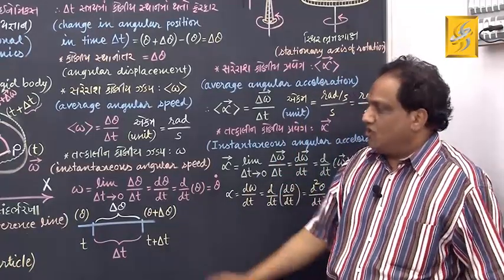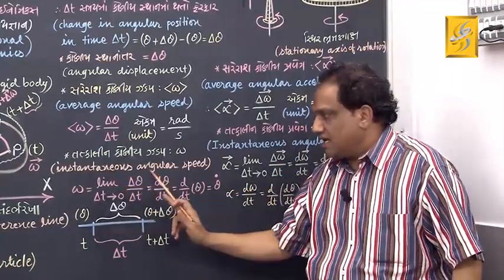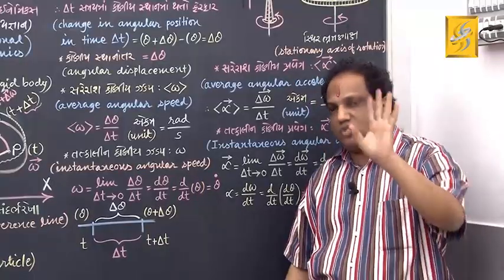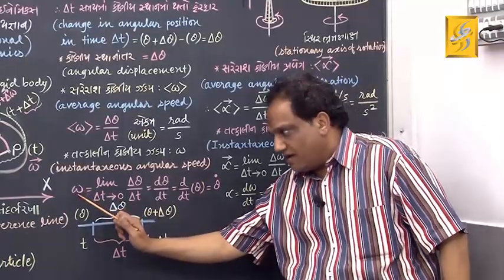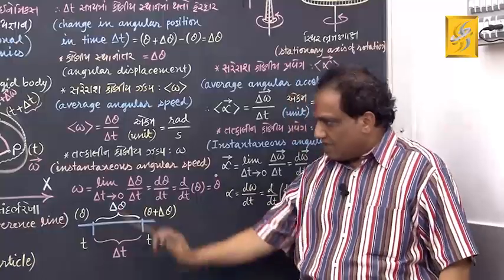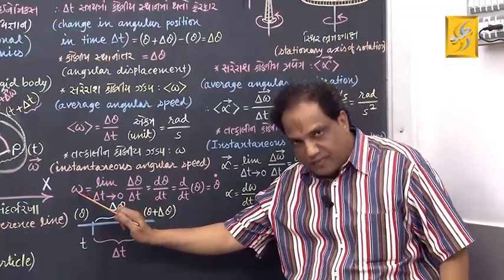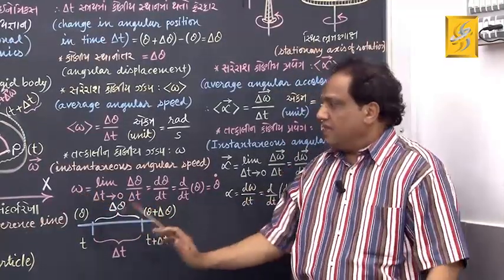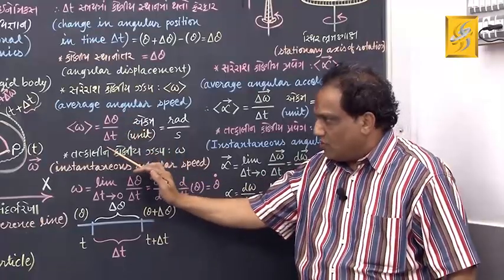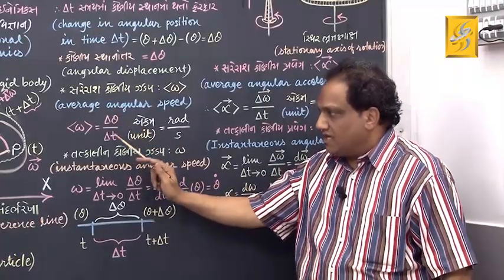Now, let us see what is called instantaneous angular speed. It is to be shown by symbol omega. Let me tell you, it is this average angular speed only. So, I should write delta theta upon delta t.